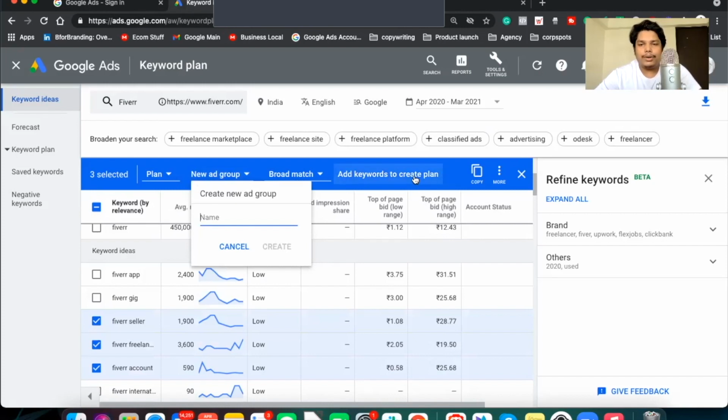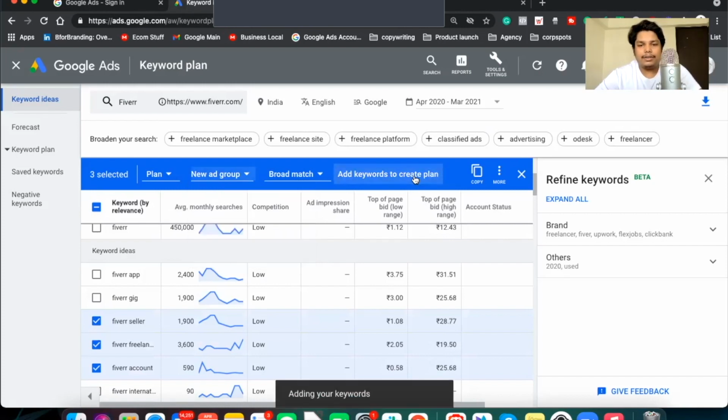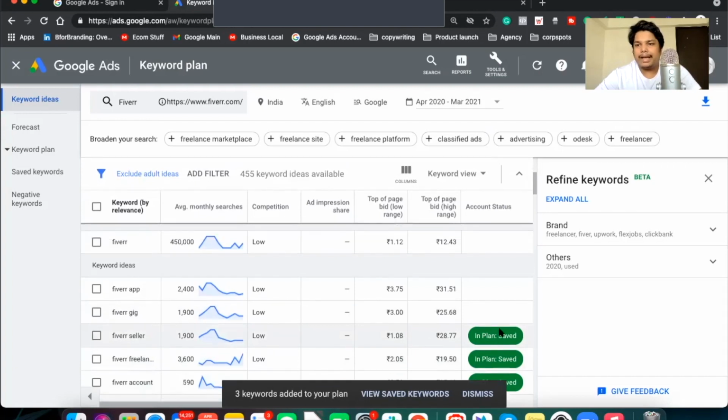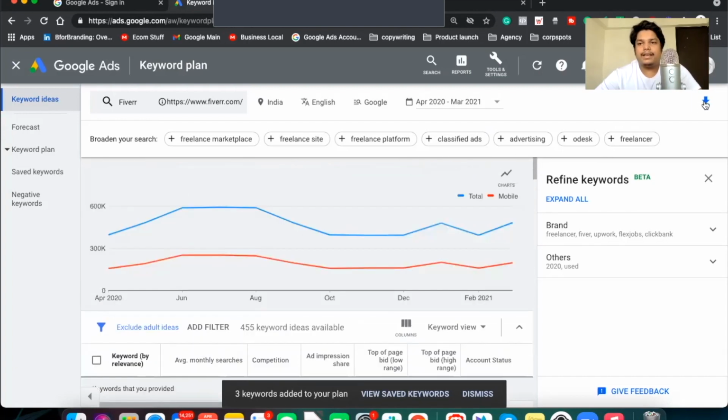So basically I'll click here, add keywords to create a plan. It is showing adding your keywords. Now these are saved in my plan and I can use them. Or there is another way: I can download all these things in a CSV sheet or in a Google Sheet to use in my ads in the future. This is how you get all your keywords.